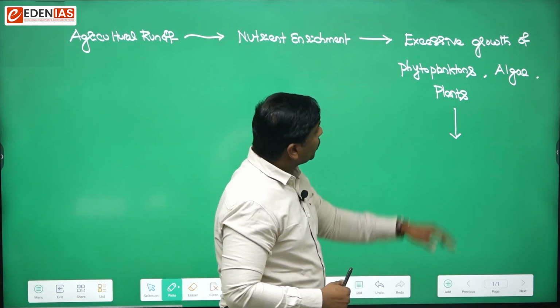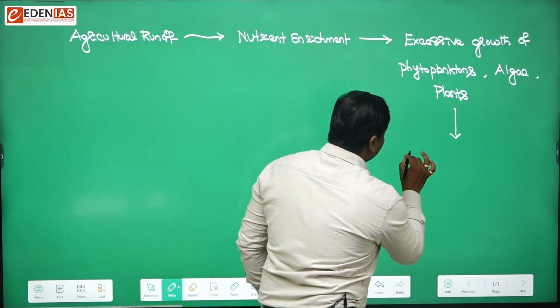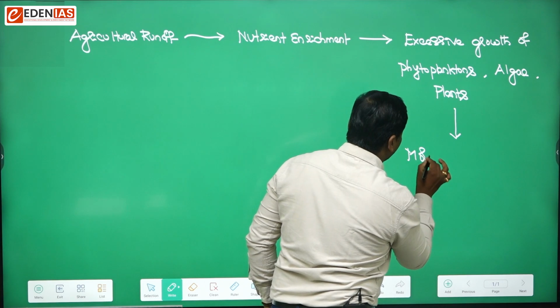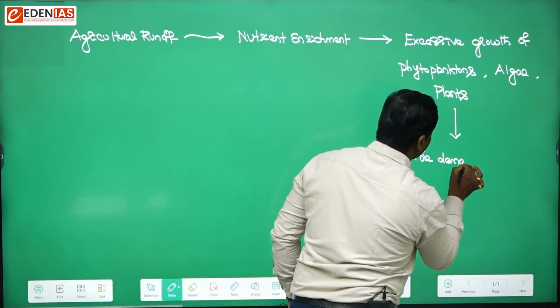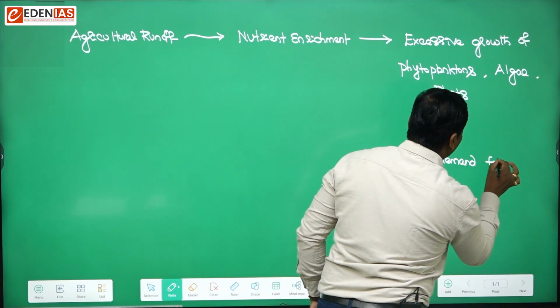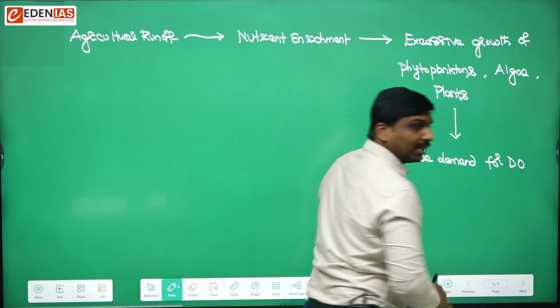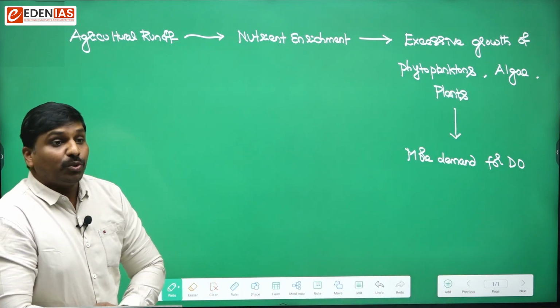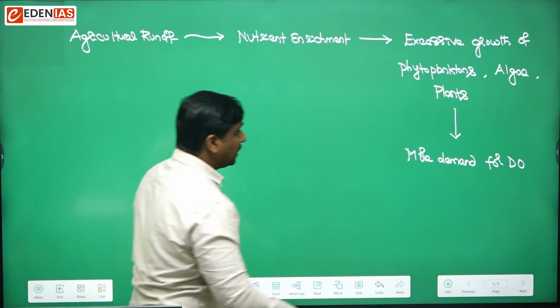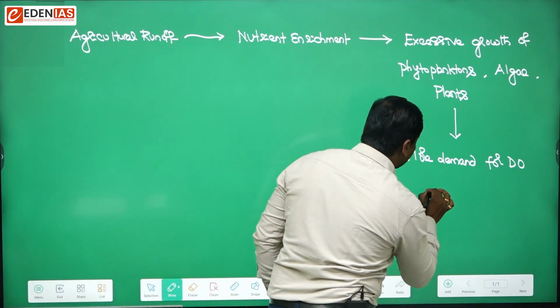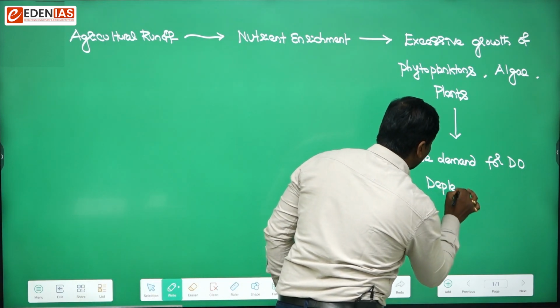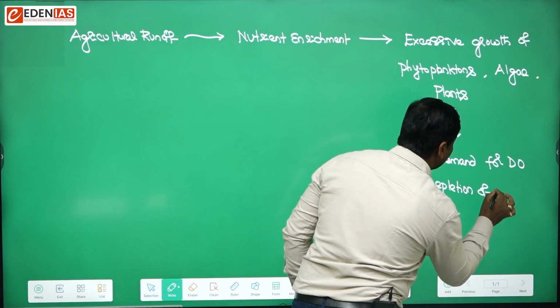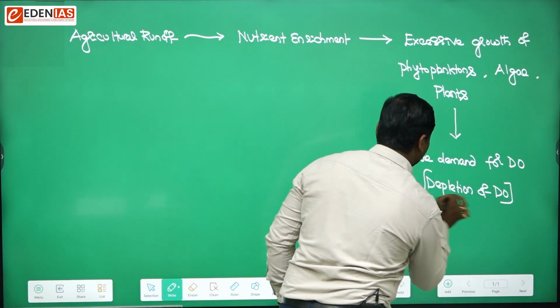So due to this excessive growth, there would be more demand for dissolved oxygen. Slowly, due to more demand, this dissolved oxygen will get depleted. So depletion of dissolved oxygen will occur.